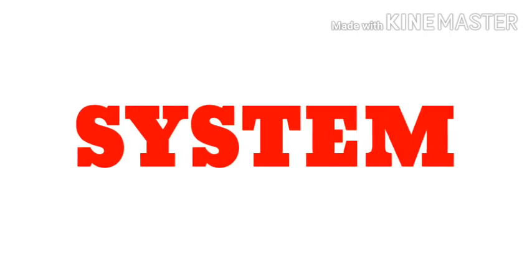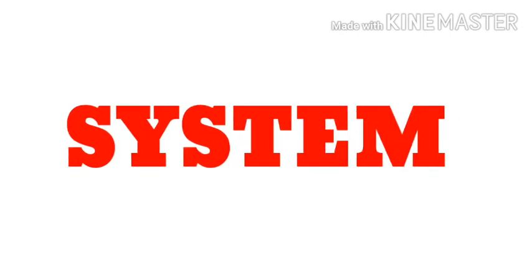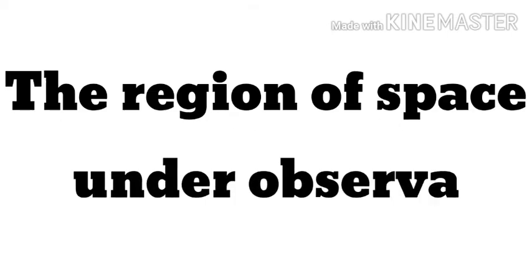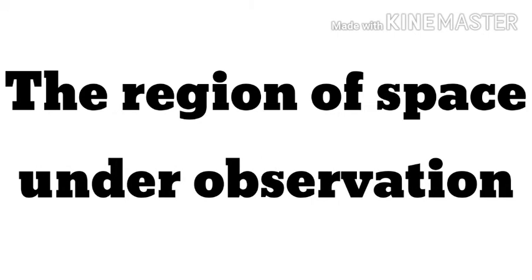The first thing that comes in thermodynamics is the system. Now what is the system? The definition of system is, it is the region in space upon which the study is focused or concentrated. Suppose you have a metal piece and we are observing that on giving heat, how much the temperature is changing, how much its volume is rising or decreasing.